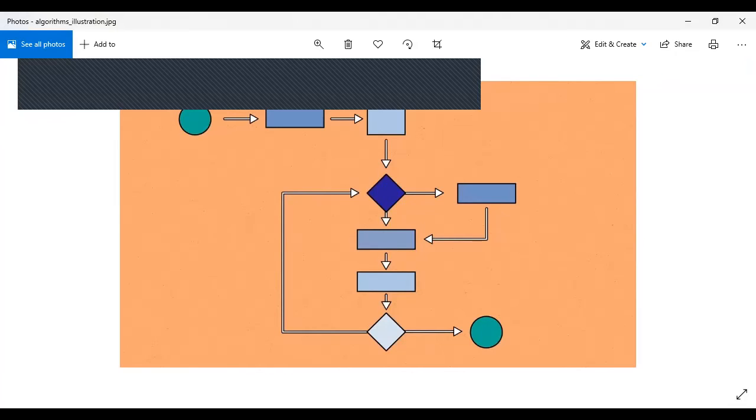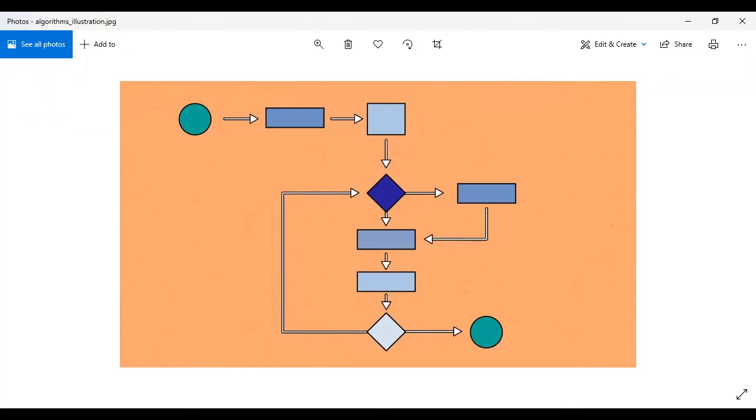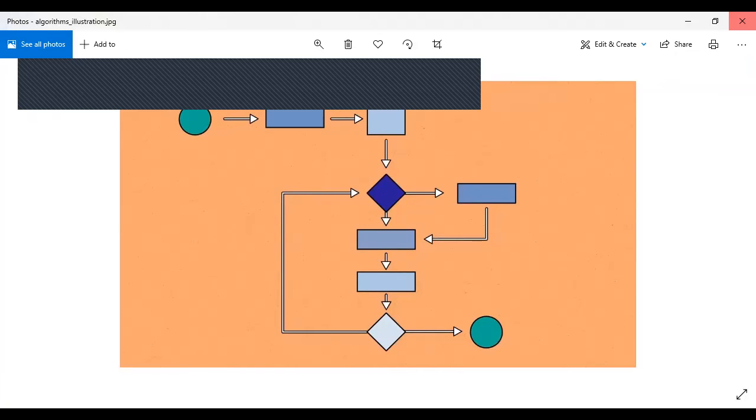Because it does not have the normal scenario where one thing goes with the second and third. No, there are some things which come from upward to downward, downward to upward, and at some points two to three things are connected with each other. So this is an algorithm plan which is a bit complex, right? So this is one example. Let me show you the second one as well.